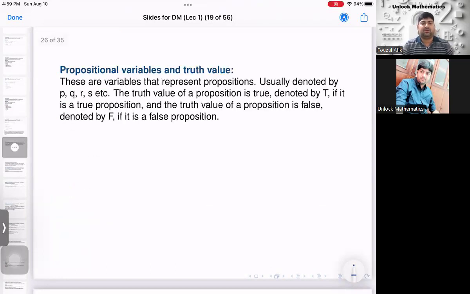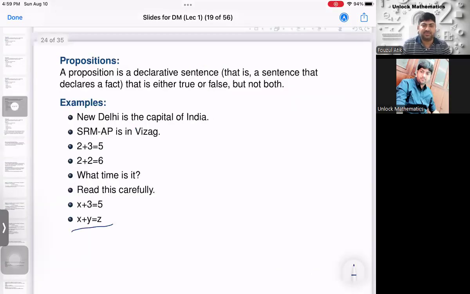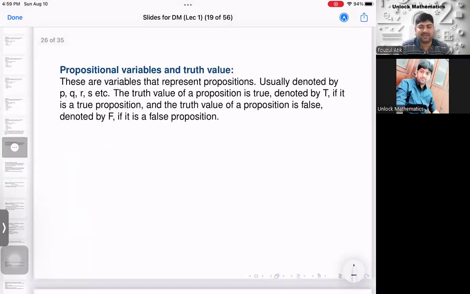Now, we will discuss propositional variables and their truth values. In the previous slides, we have seen a lot of examples, that New Delhi is the capital of India, 2 plus 3 equals 5. So we had several declarative statements, which are propositions. And in real life, you may have to deal with them, apply them, and construct new propositions.